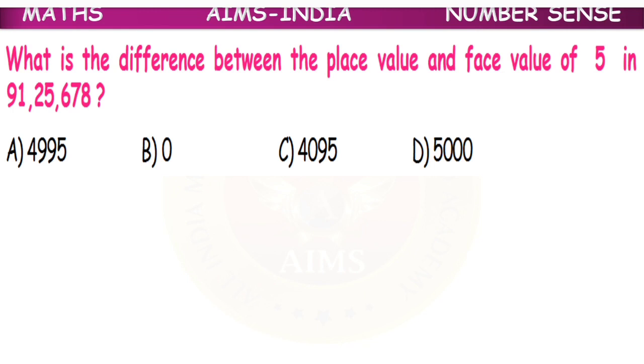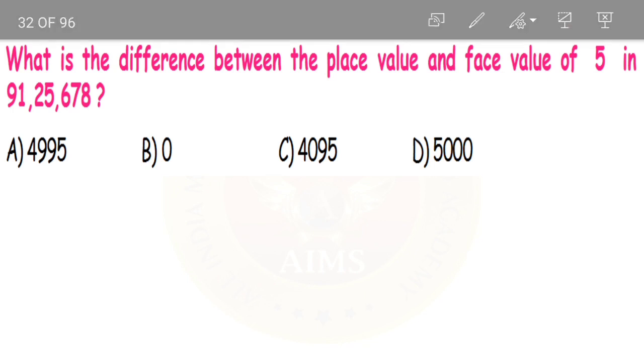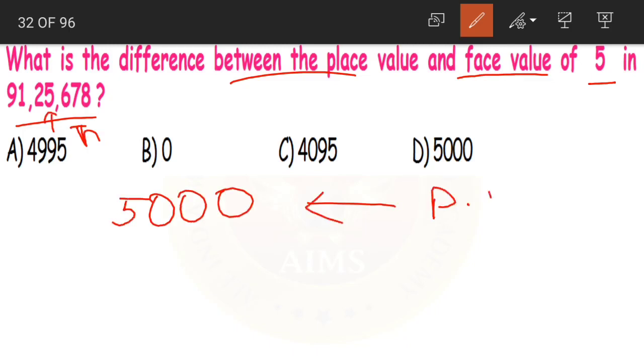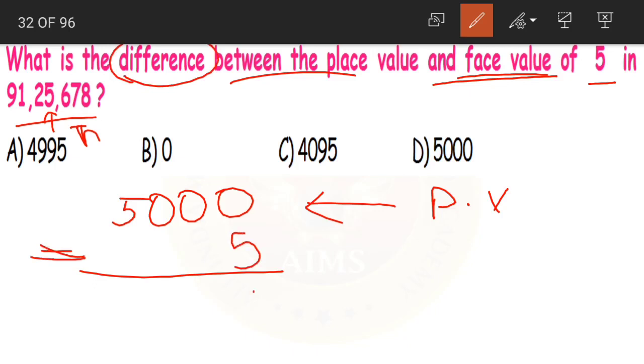Next question. What is the difference between the place value and face value of 5 in 91,25,678? Now what should we do? We should find out the difference between place value and face value of 5 here. Now 5 is in which place? 5 is in thousands place. So its place value will be 5,000. This is our place value. Now what will be the face value, children? Face value is 5 only, right?